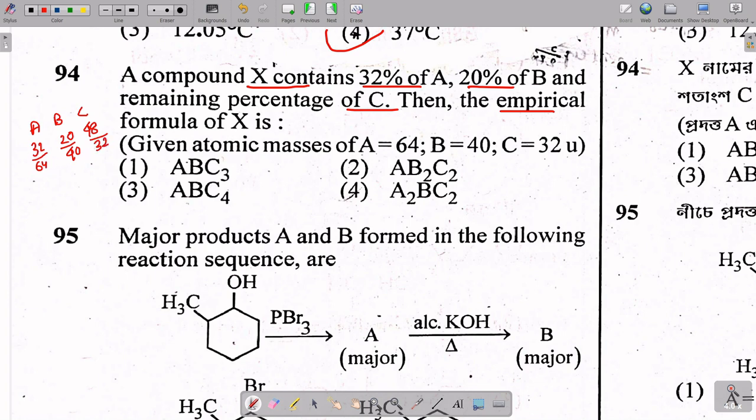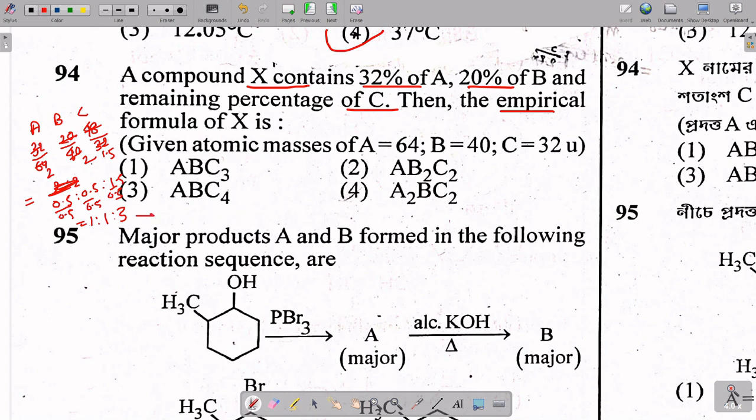So it comes out to be 0.5, 0.5, and 1.5. If you divide all by 0.5, you will have 1 is to 1 is to 3.